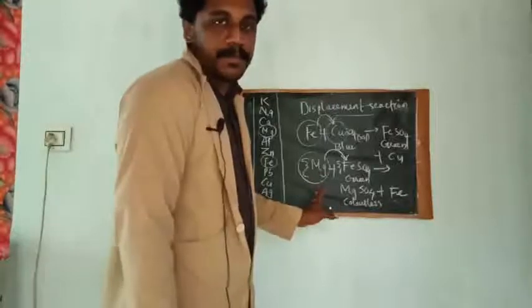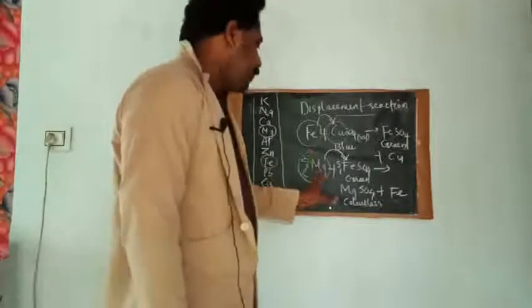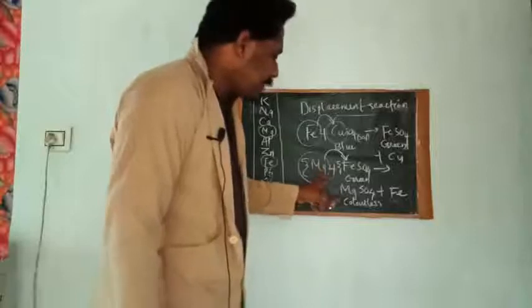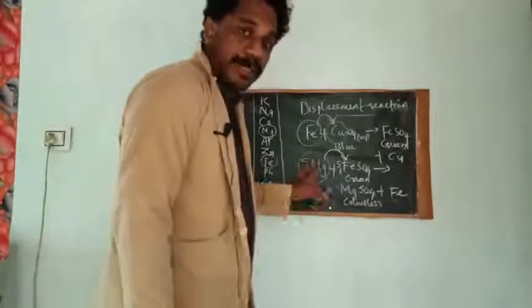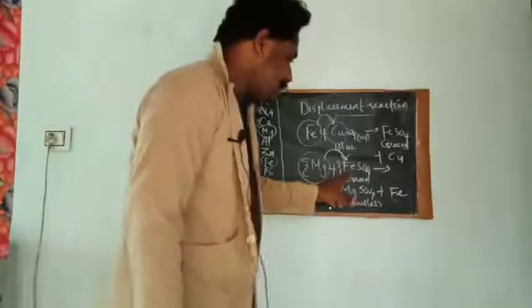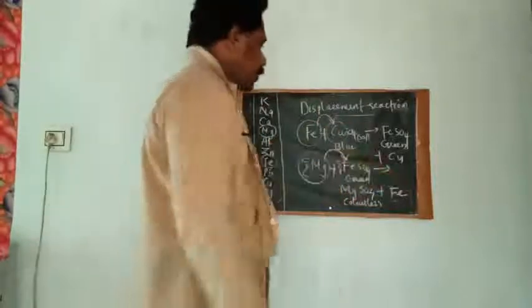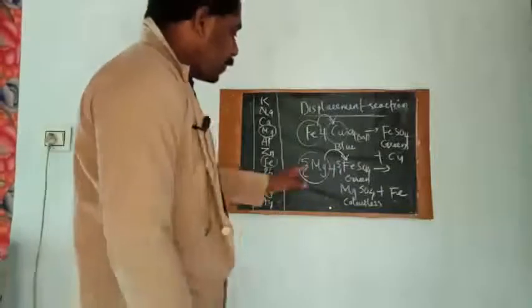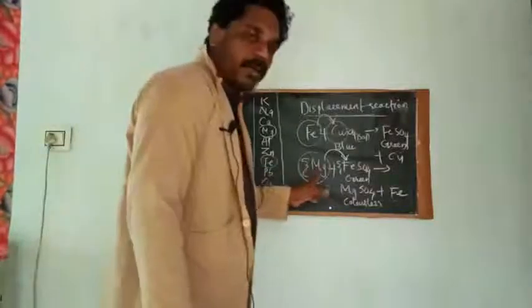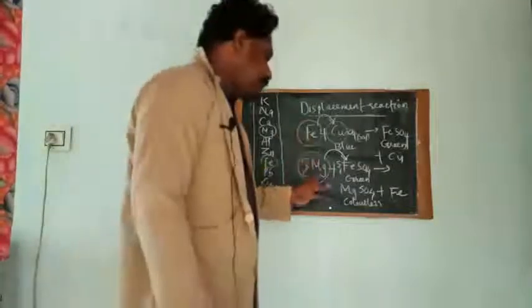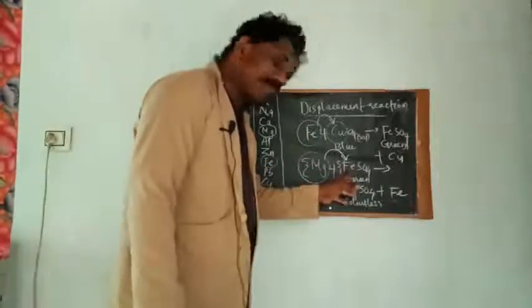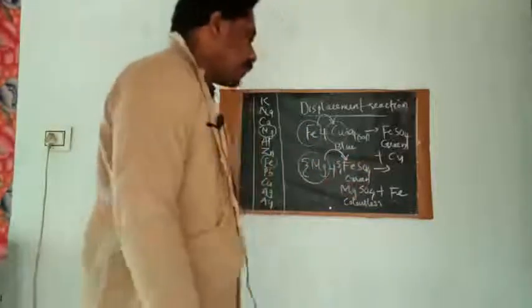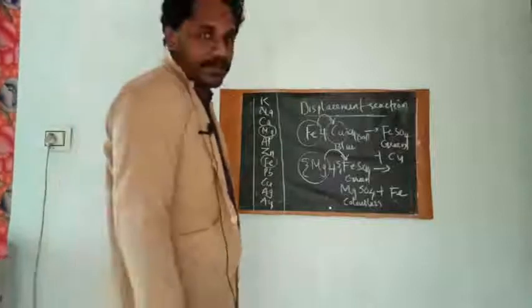Understood? So a reaction in which a more reactive metal displaces a less reactive metal from its compound is called displacement reaction. Reactions in which a more reactive element displaces a less reactive element from its compound are called displacement reactions. Clear?